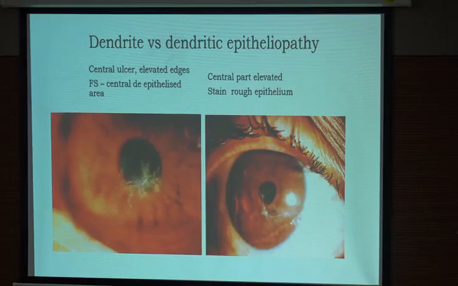This typically develops in certain eyes who have a neurotrophic element, so that the new epithelium which has come after healing of dendrite is raised, heaped up. Only problem is that it looks like dendrite, but when you stain, it won't stain just the way dendrite stains. So this means that the patient does not require any more topical antivirals. Patient requires only lubricants. So whenever you are in a dilemma, please stain.